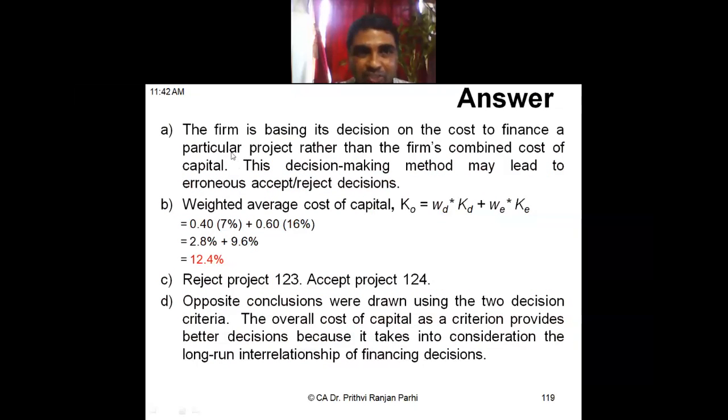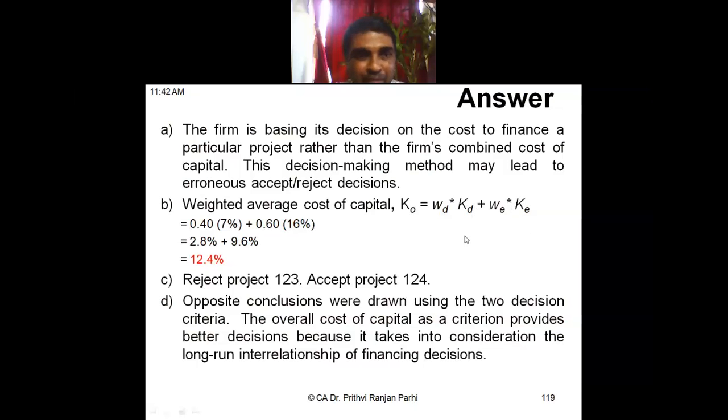First of all, the answer: the firm is basing its decision on the cost of finance of a particular project rather than the firm's combined cost of capital. The decision making method may lead to erroneous, that means wrongful, decisions regarding accepting or rejecting a particular project. Now, second question, how to calculate weighted average cost of capital? Weights are given to you. Weighted average cost can be computed as weight of debt into cost of debt plus weight of equity into cost of equity.